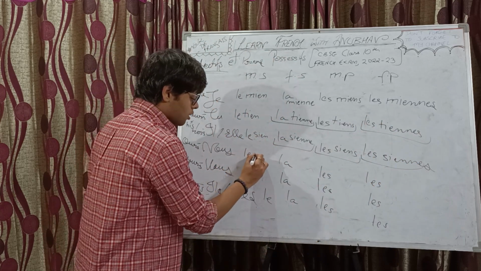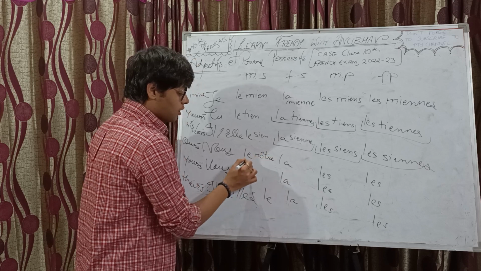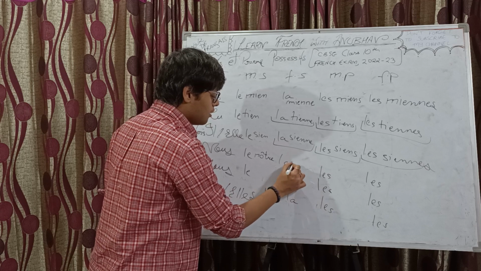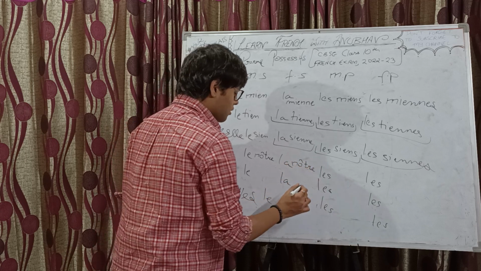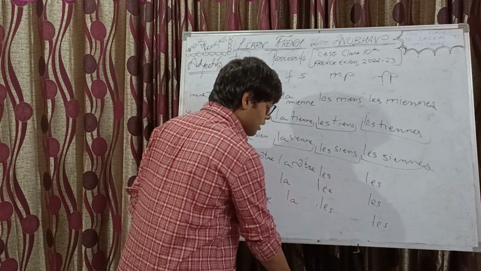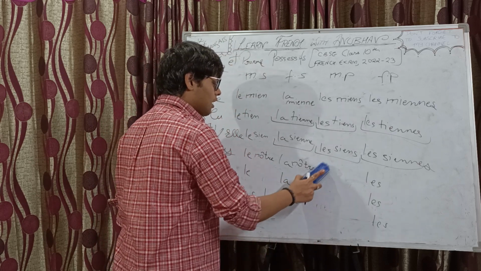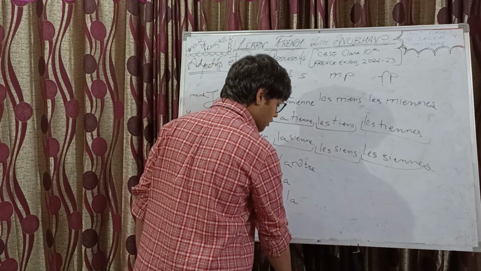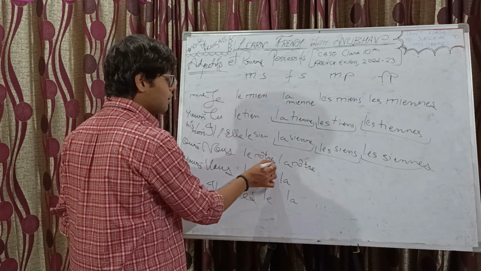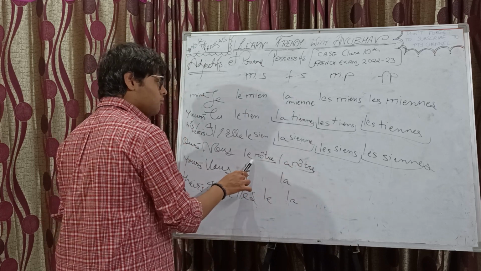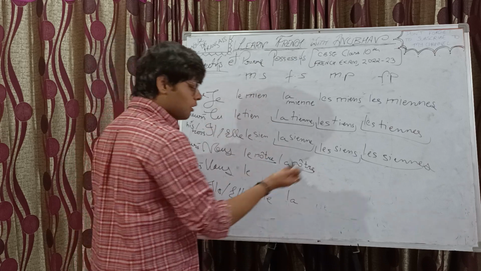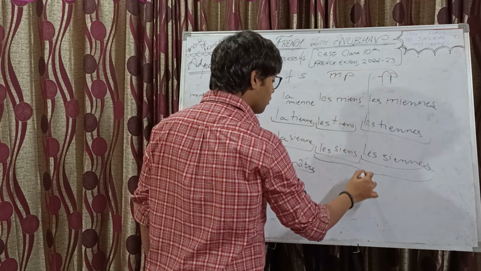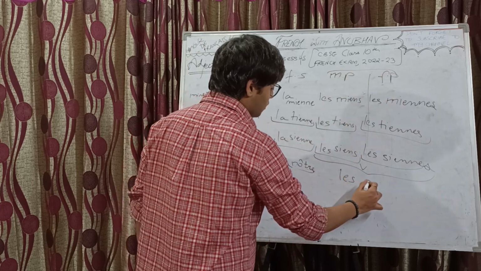For nous, the circumflex will appear: notre, over the O, right? Le nôtre, la nôtre. And for the plural, keep it the same, because for the plural subject pronouns there's no need of writing it twice, as it's the same both times. So it will be les nôtres for masculine plural and les nôtres for feminine plural. It's better to write it at once only. So here we are writing like this for these two: les nôtres.